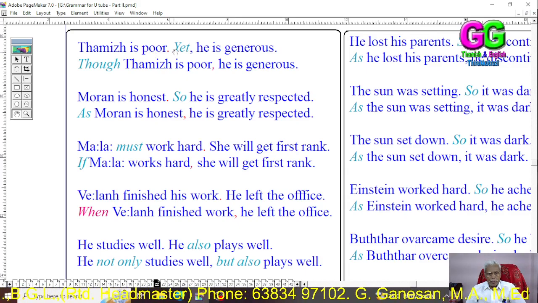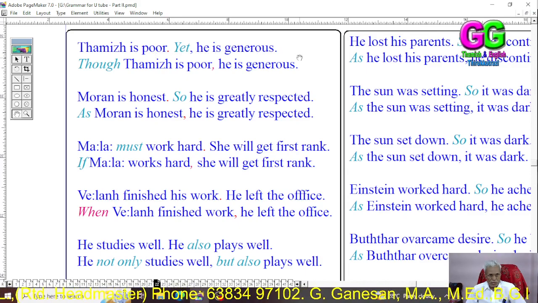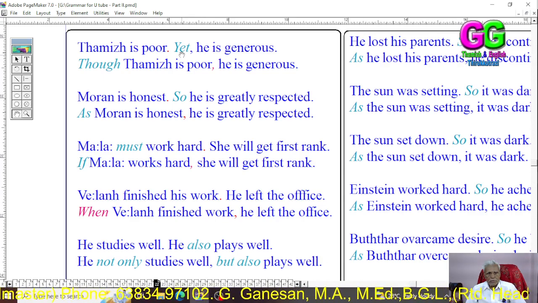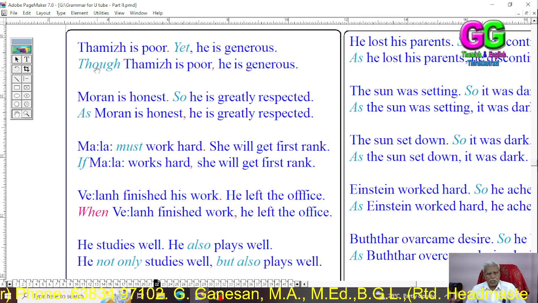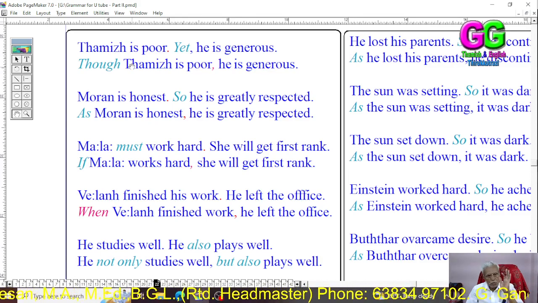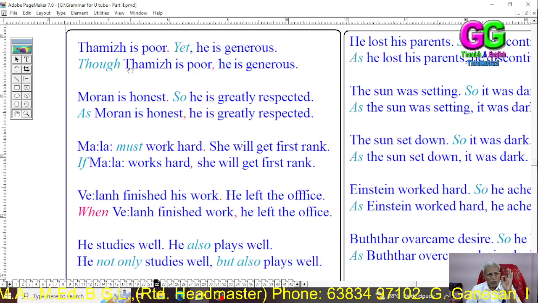Tamil is poor, yet he is generous. See? Yet. So we can use the complex conjunction though. Then we are writing all the things as they are. As the subject is a proper noun, Tamil, we are not going to change the first letter.